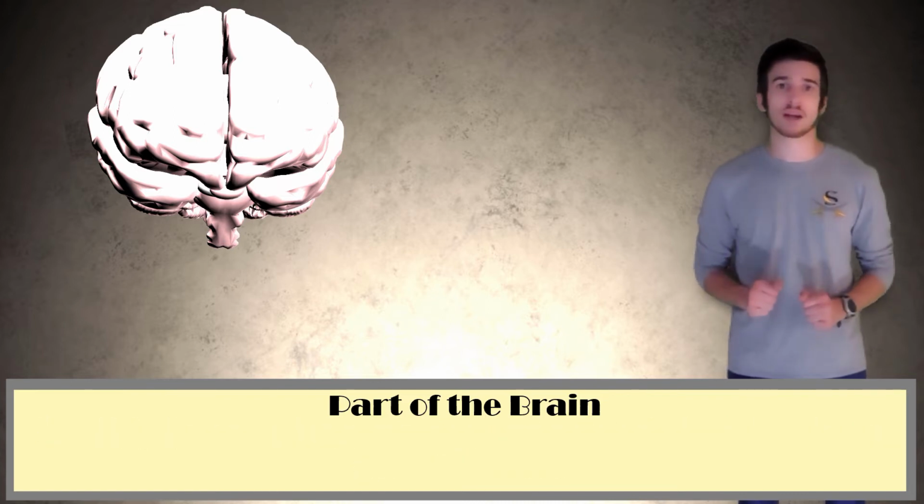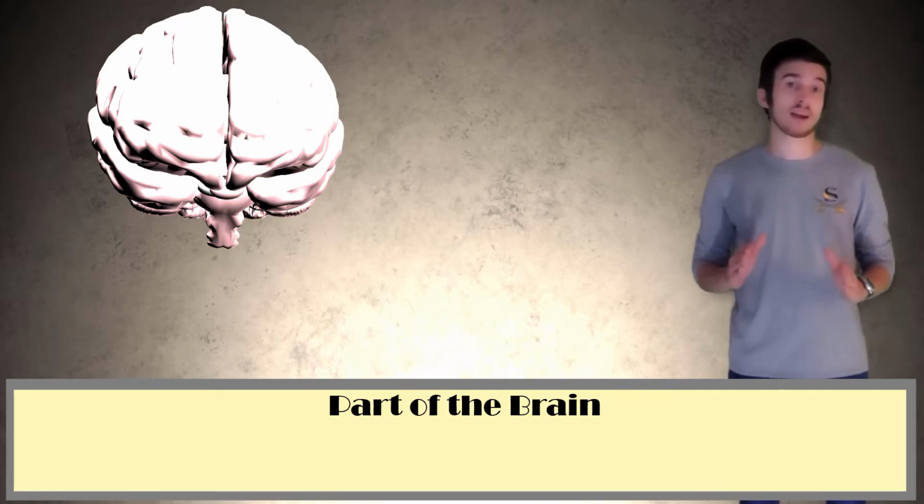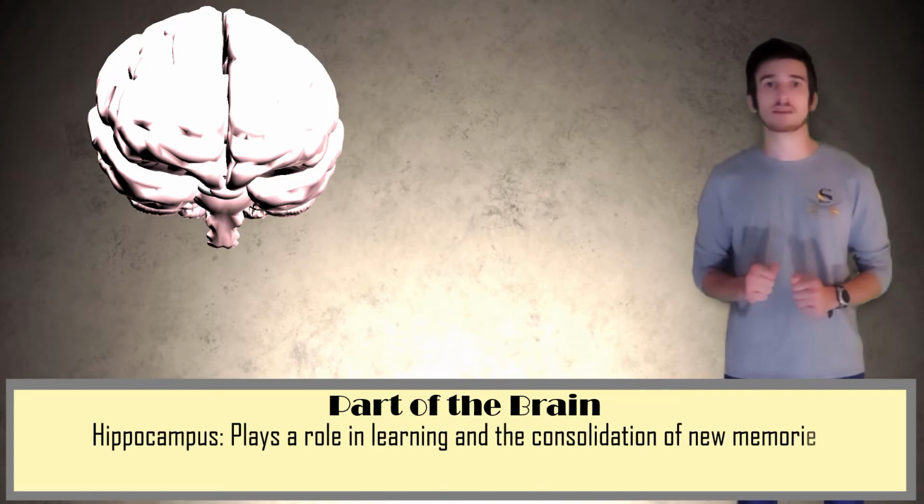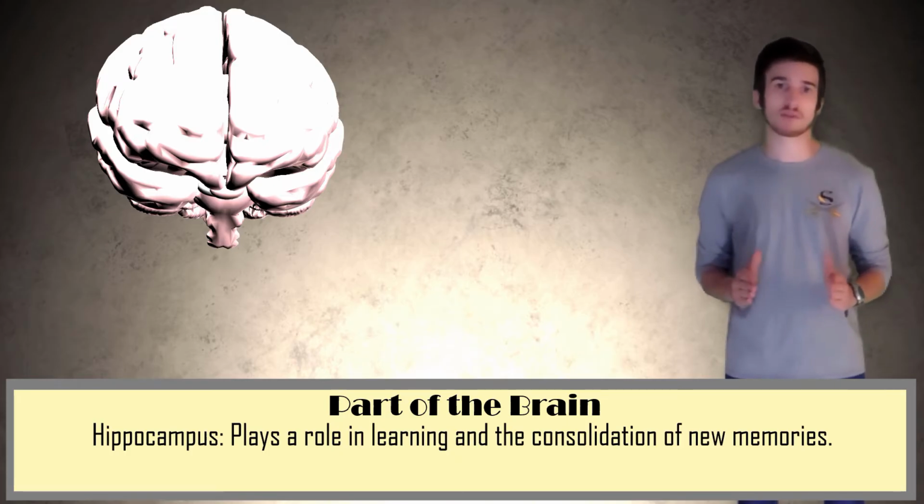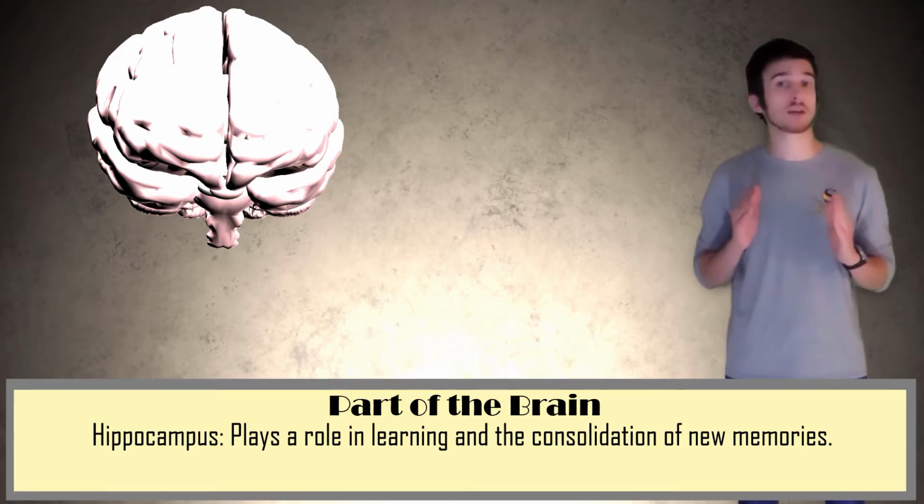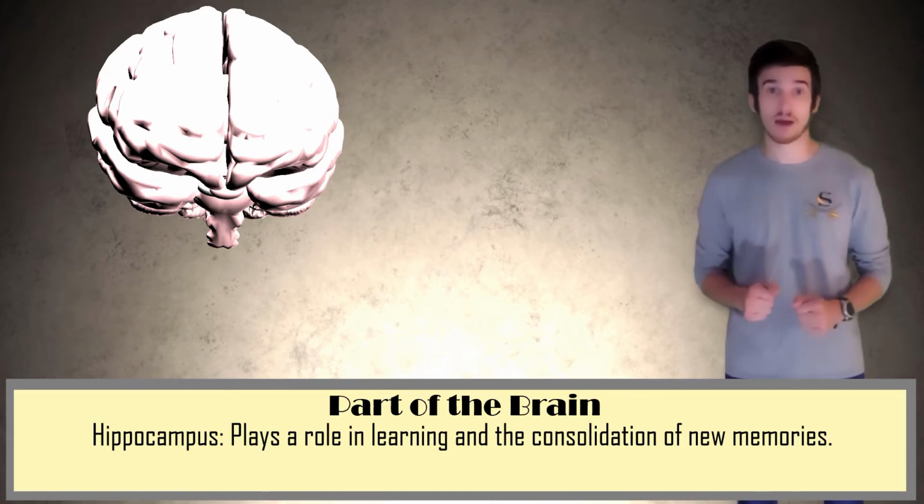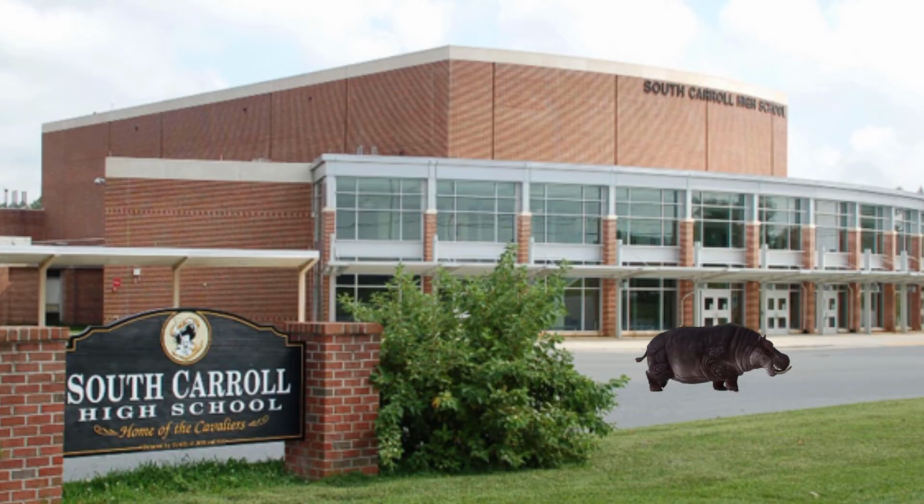Another area of the forebrain is the limbic system, which are brain areas that border around the brain stem. The hippocampus is a large structure in the temporal lobe of both cerebral hemispheres. The hippocampus is going to play a huge role in learning and the consolidation of our newly formed memories. You will always remember if you see a hippocampus.